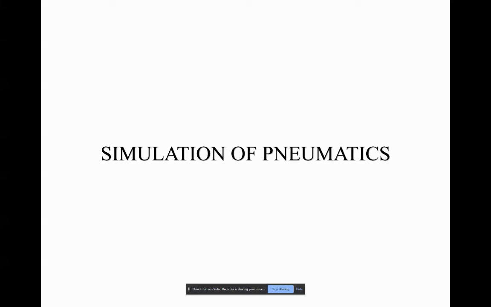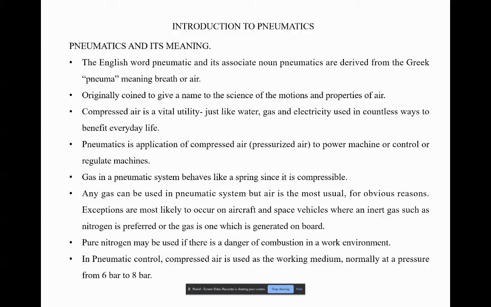Today we are going to discuss the basics of pneumatics. Firstly, what is the meaning of pneumatics? Pneumatics is nothing but using pressurized air for doing some applications, like you might have seen in some day-to-day applications.